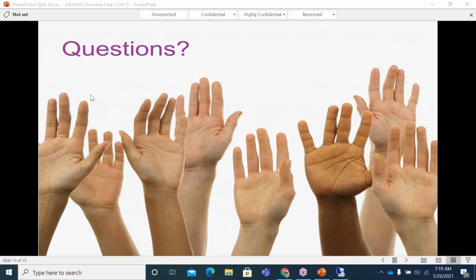And before I hand it over to you, let me also highlight a couple of other things. From the tech training perspective, you are going to get system access for around 2.5 months or something, I'm not sure. You'll have system access and the training material, whatever I share during the sessions, at the end of the day. And every session will be recorded and shared with you at the end of the day.